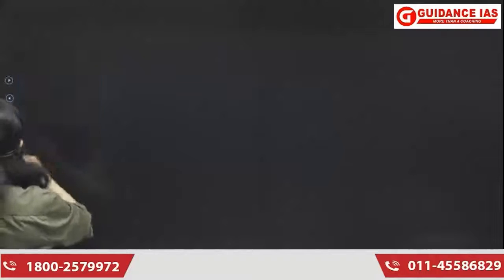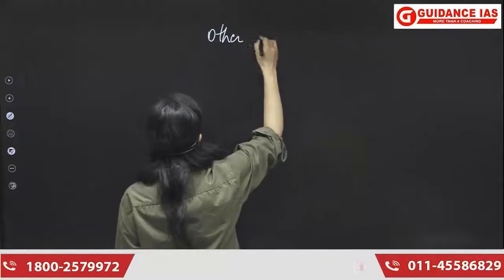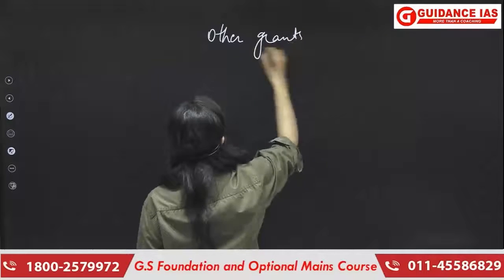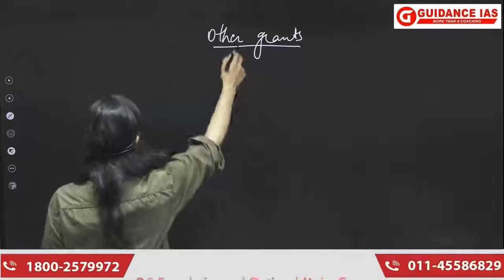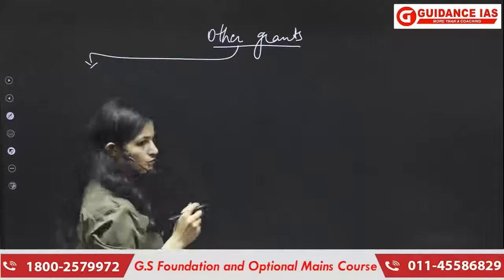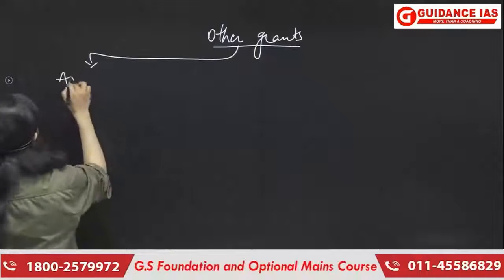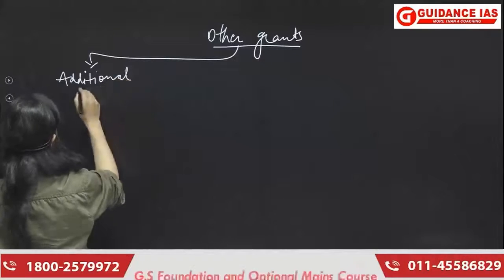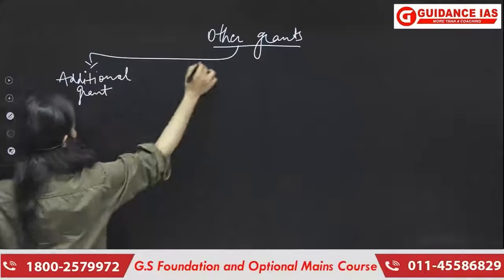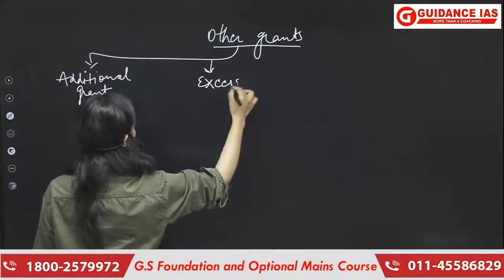In our constitution we have certain types of other grants, or extra grants. Our constitution guarantees this. What are those types of other grants? I'll be quoting certain other grants to you. First is the additional grant. I'll be explaining each and every one of them, so do not worry. Second is excess grant.